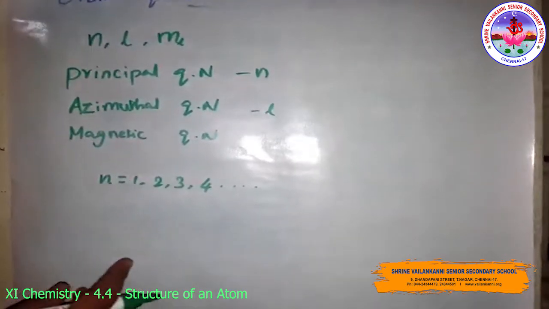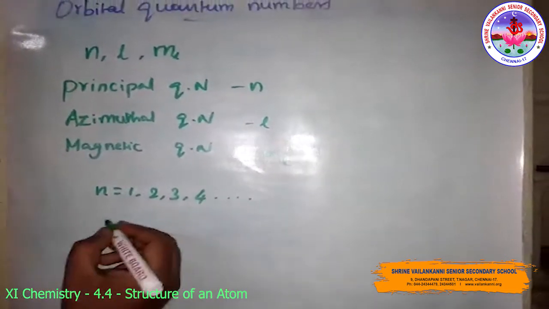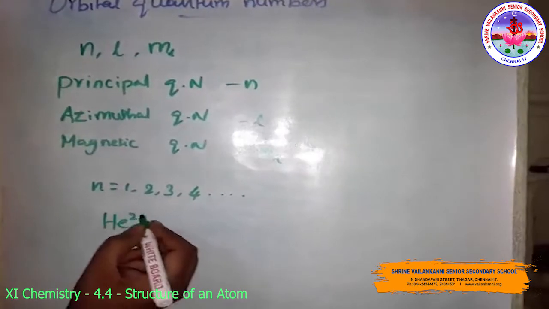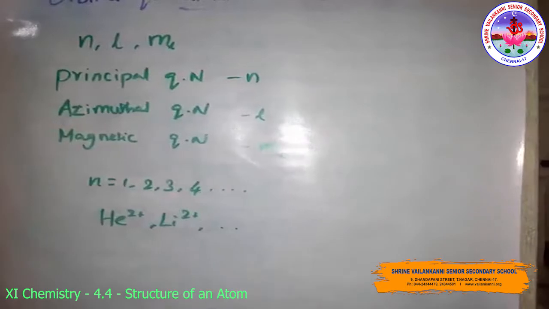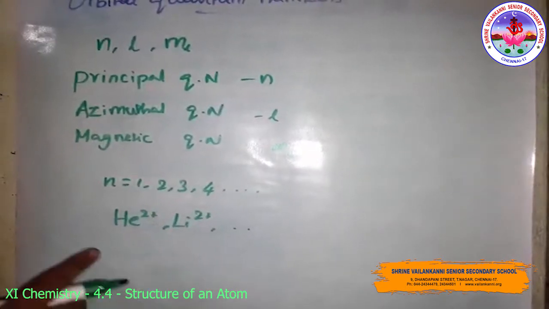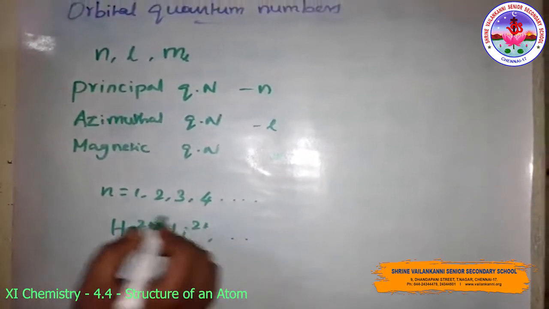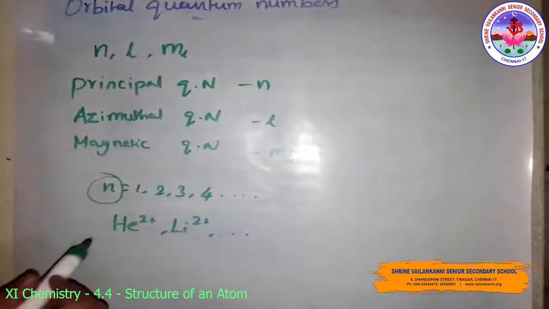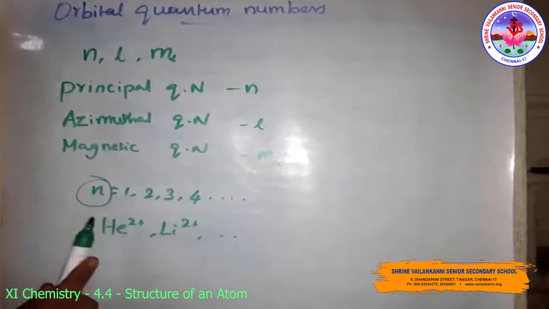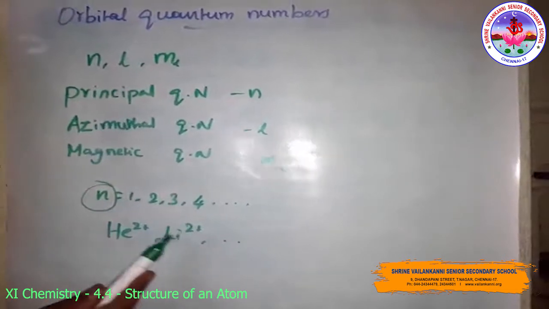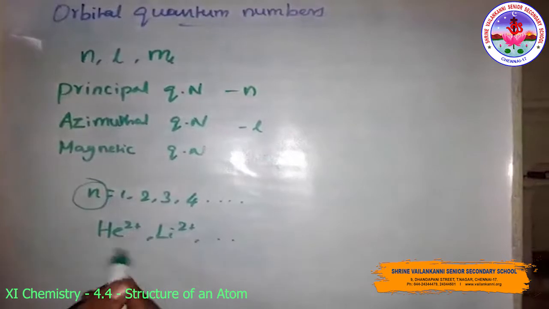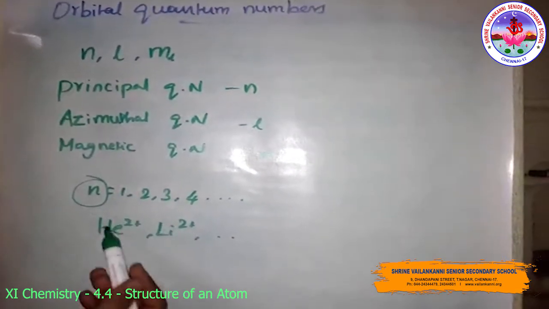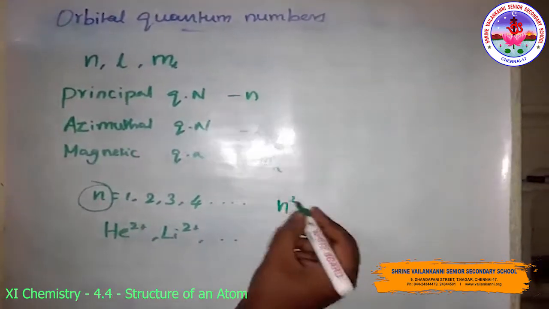For the hydrogen atom and hydrogen-like species, for example He plus, Li 2 plus, and so on, the energy and the size of the orbitals depend only on n. So the principal quantum number also identifies the shell. With the increase in the value of n, that is 2, 3, 4, the number of allowed orbitals increases and is given by n square.